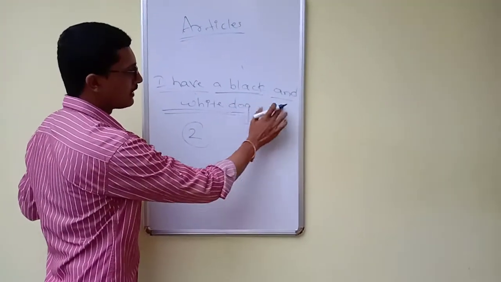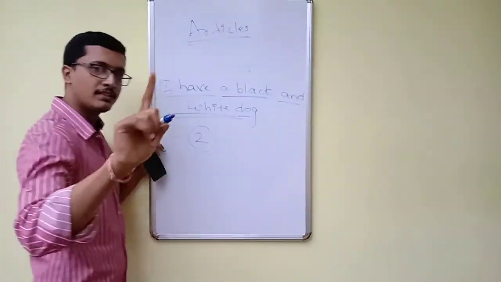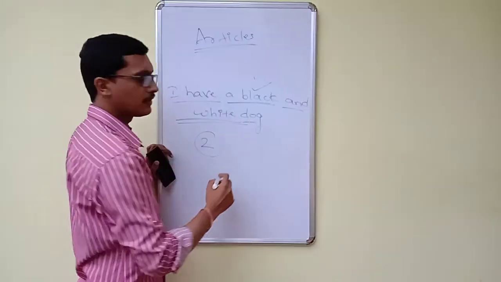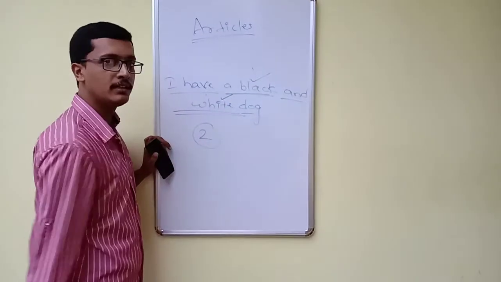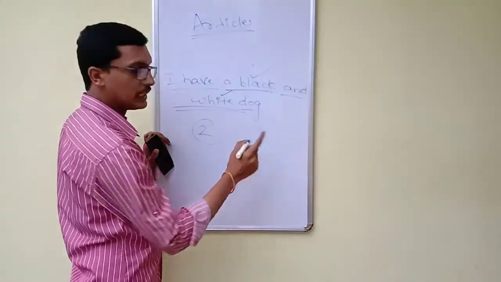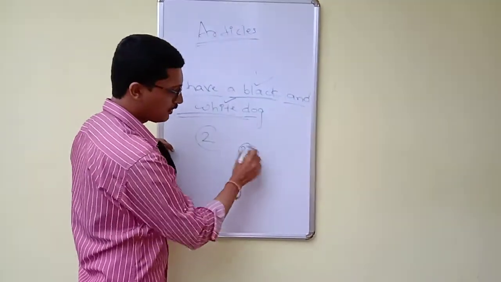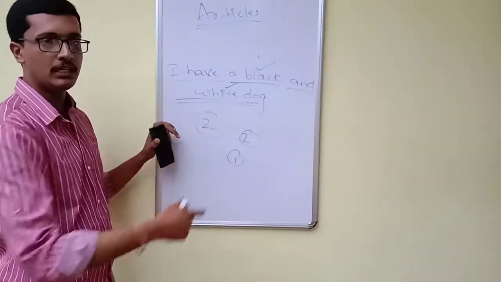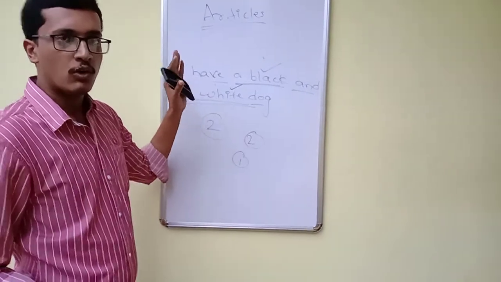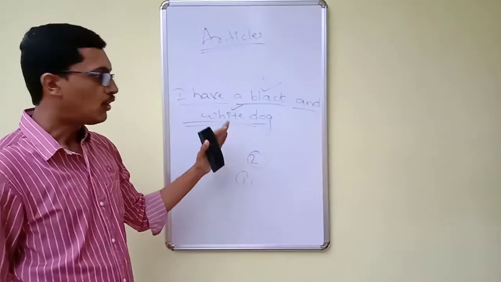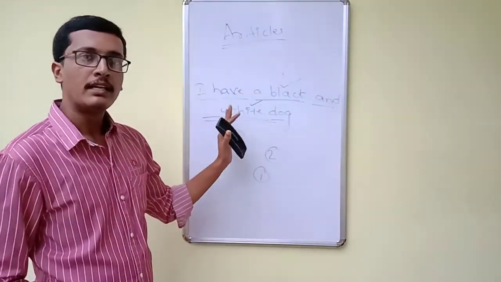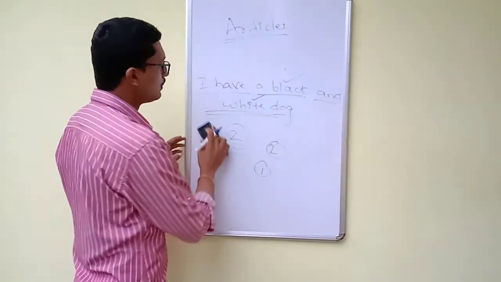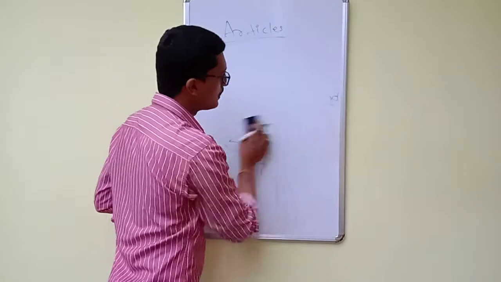I have black and white dog. How many dogs I'm having in this sentence? In this sentence, I'm having only one dog, that is black as well as white in color. So in the first sentence we had two dogs. In this sentence we're having one dog. So what I'm trying to tell here is a small omission of an article also changes the entire meaning of a sentence.